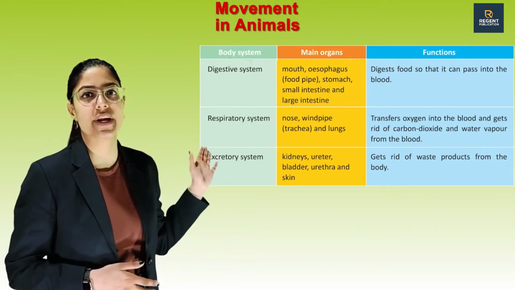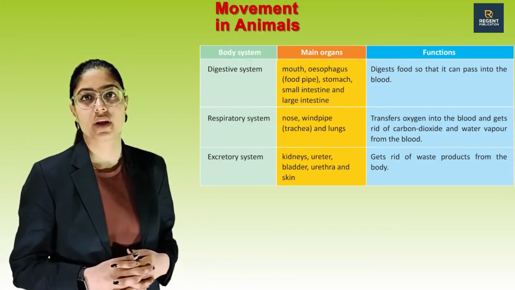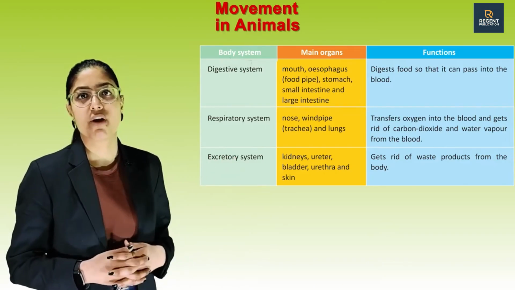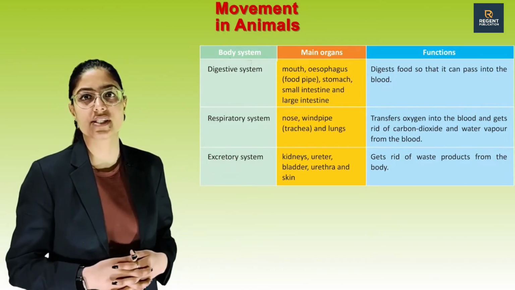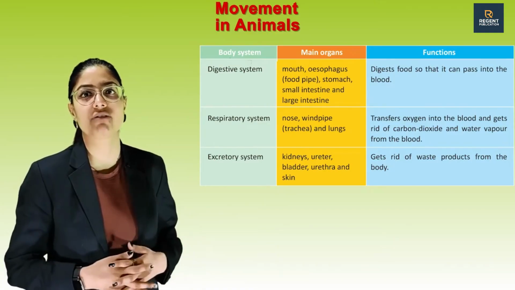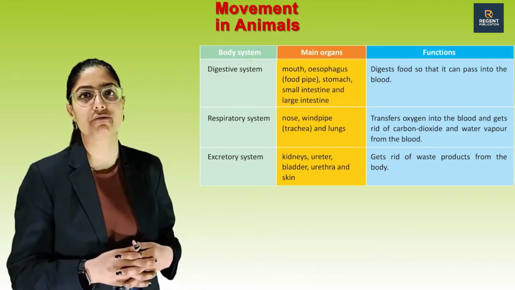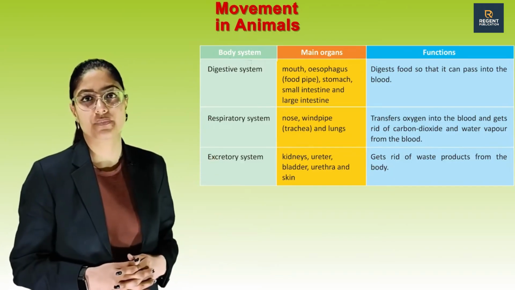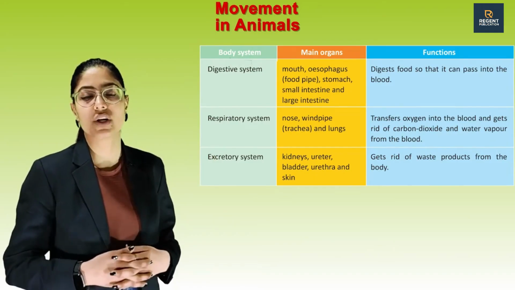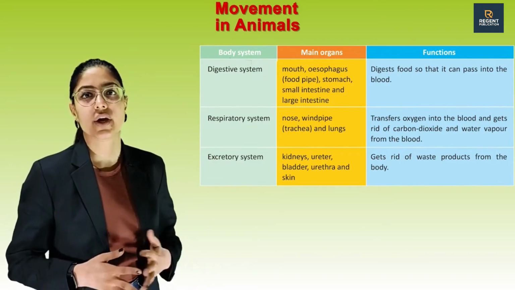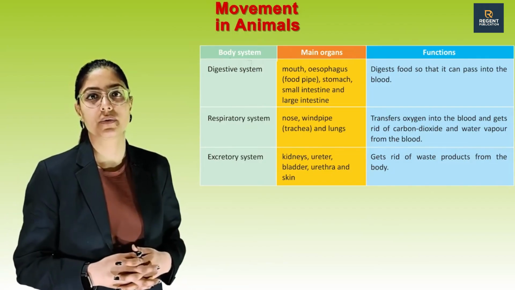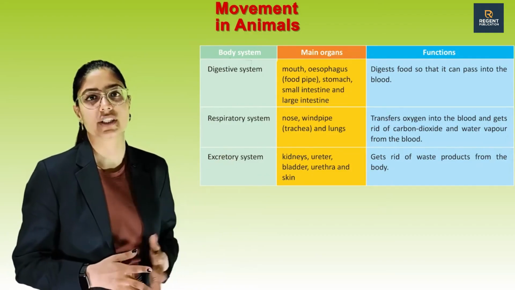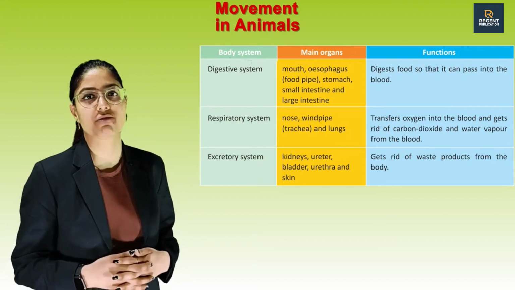Next is respiratory system: nose, windpipe and lungs. Function: transfer oxygen into the blood and get rid of carbon dioxide and water vapor from the blood. Last one is excretory system. Main organs involve kidneys, ureter, bladder, urethra and skin. Function: gets rid of waste products from the body.